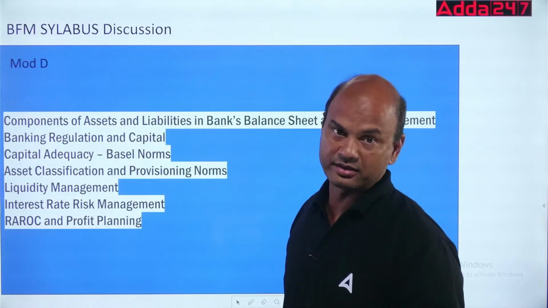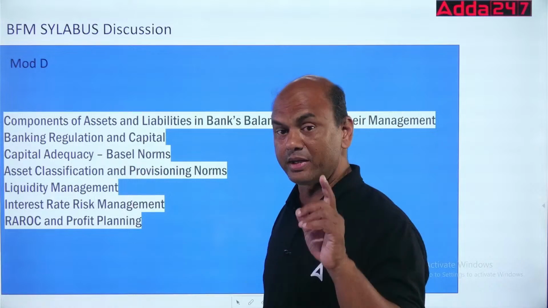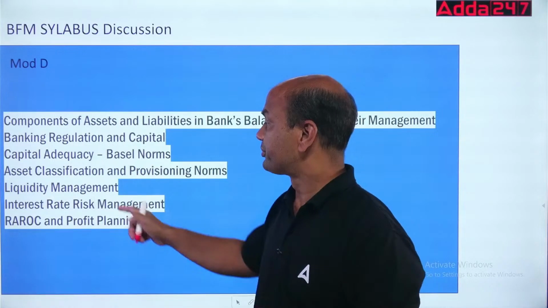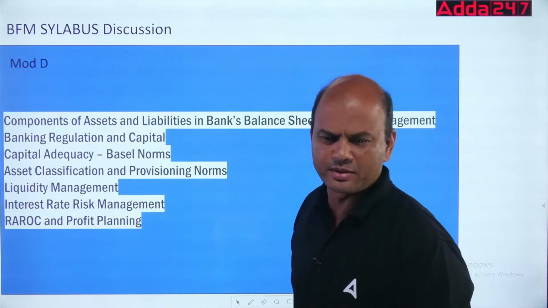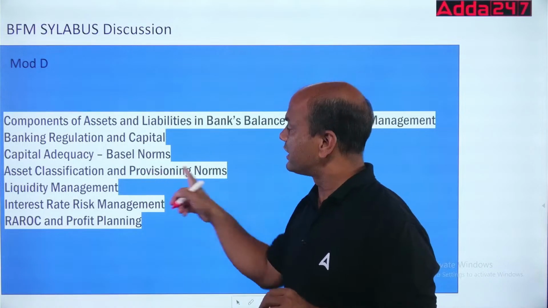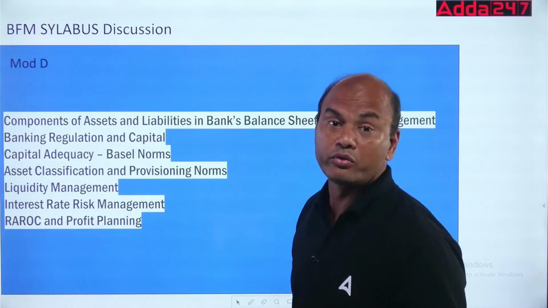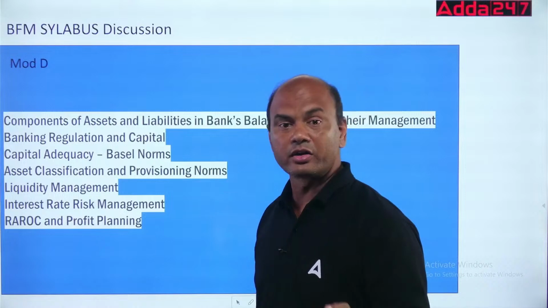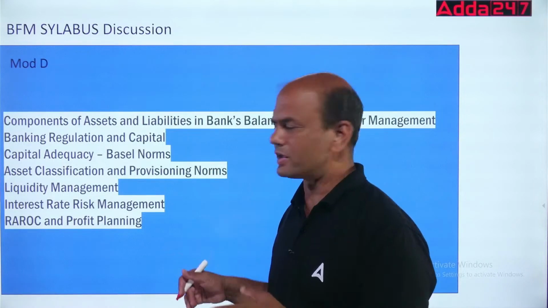Basel 3, same thing again, covered over here. That's why module B, kindly remember this word: asset classification and provisioning norms. This is somewhere you have covered in your JAIIB also, but here it is in detail. Why? Because you have weightage also. In JAIIB you didn't cover this weightage. Here you have weightage also, so that is a different ball game altogether.